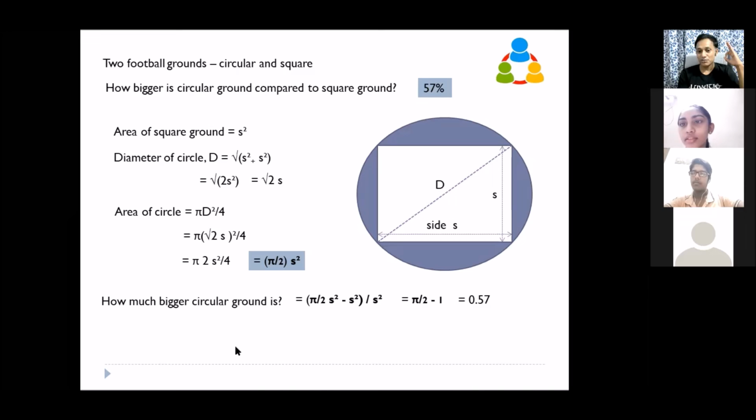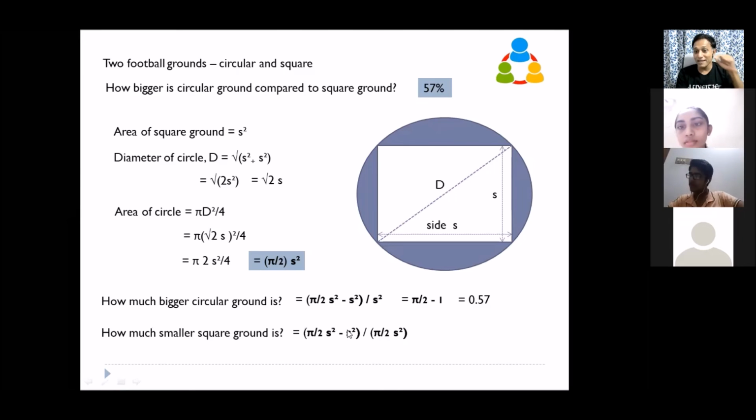So I ask the next question: how much smaller is the square ground? That means compared to the circular ground, how small is this. Now you understood the circular ground is 57% bigger. Now compared to the circular ground, how much smaller? That is the reverse question. How much smaller is Keshav compared to Avinash? So how do you do it? It is the same thing, only the base got changed.